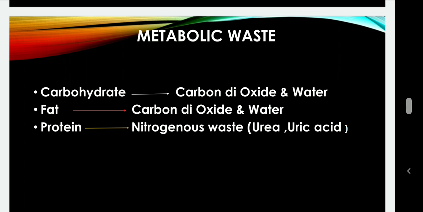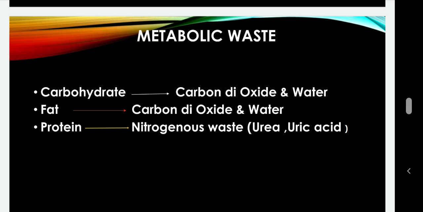When we have done the metabolism of carbohydrate, the food that we eat, chapati, potato, rice, after its metabolism we finally produce carbon dioxide and water. We remove this carbon dioxide by the process of respiration, and this water will be removed either by the process of sweating or by excretion in the form of urine.